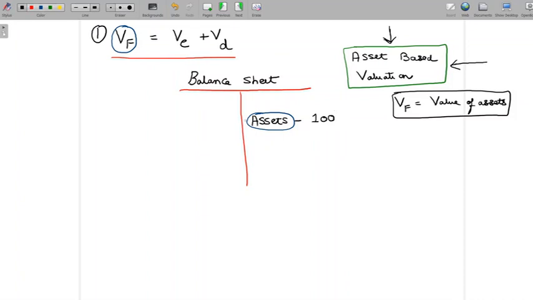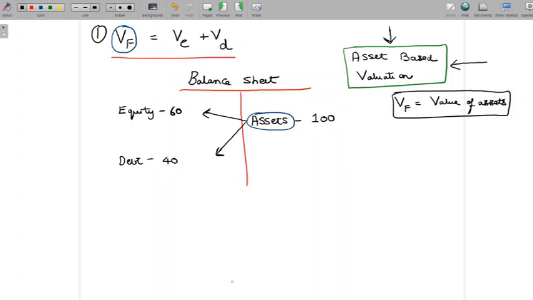So now let's look at how these assets are financed. That's what we can understand if we look at the liability side of the balance sheet. So let's assume that 60% of the finance required for investment is obtained in the form of equity, and 40%, which is the balance finance required, is obtained in the form of debt.